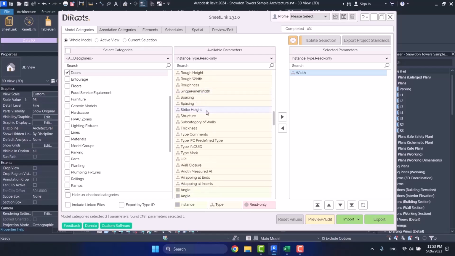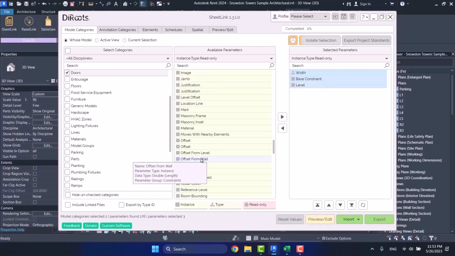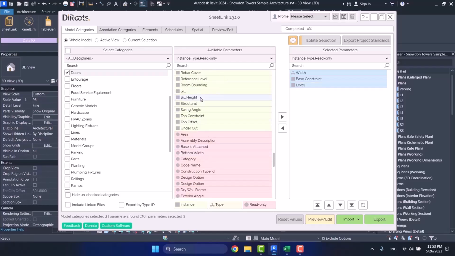And here I choose base constraint, that is for the wall. That is not a very unclear thing, but some of them are not really easy to distinguish. I also choose level. What else? Okay, so sill height is for the door. And also I choose one of these read-onlys. I click on preview edit here.